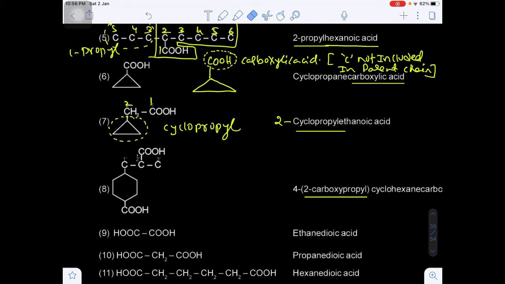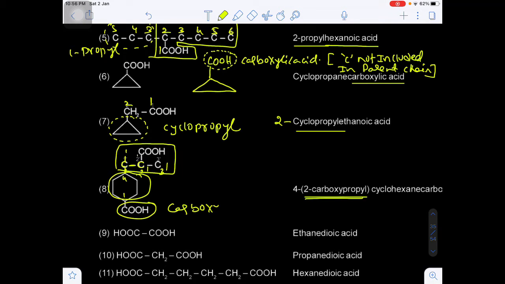Now here, I am writing the numbering once again. Here we are giving the numbering 1 and numbering 4. From here also there is a side chain. So this is the first carbon, this will be the second carbon, and this will be the third carbon. So I am writing 1 prime, 2 prime and 3 prime. Are you getting my point? So in this case, this is indirectly a complex substituent. That's why we are writing the name in brackets. And this is a cyclohexane, and this is the carboxylic acid.